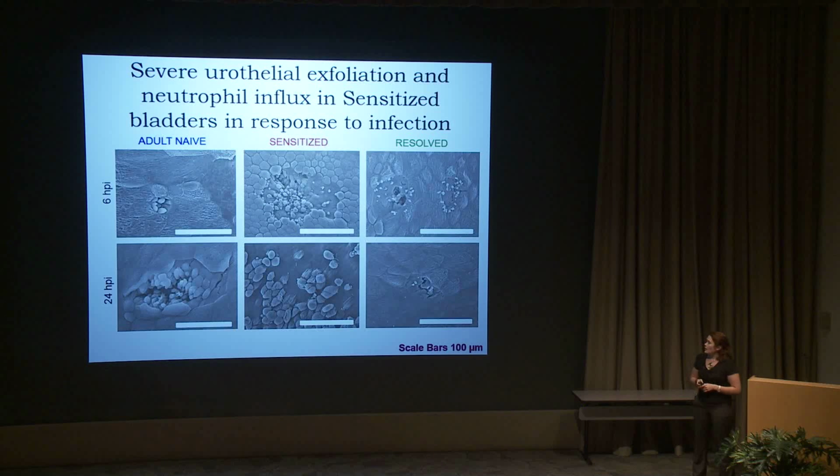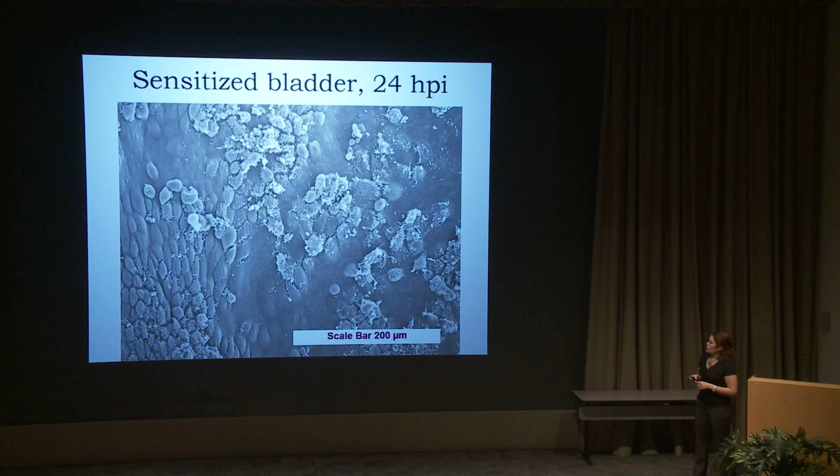But in sensitized mice, at 24 hours, some of them have really severe exfoliation at this time, shown as the darker areas here, and lots of extracellular bacteria. So here's a larger picture so you can really appreciate the scope of it. In these darker regions, this is all areas where the urothelial cells have exfoliated off. The cells that do remain, you can see that many of them look pretty unhealthy. They're probably going to exfoliate off soon. We have nests of neutrophils coming in and lots of extracellular bacteria here.